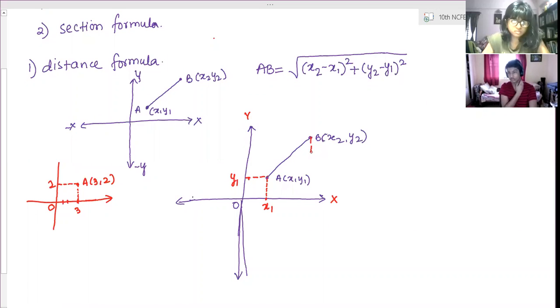Now in a similar way for B, this value will be x2 and this value is y2. Now draw a perpendicular from this. This is C. So this is point A, this is point B and this is point C. So ABC is a right triangle. To calculate the AB distance, we have to find the hypotenuse, so we use Pythagoras theorem in triangle ABC. For that, we need to know the AC distance. So what is the AC distance?